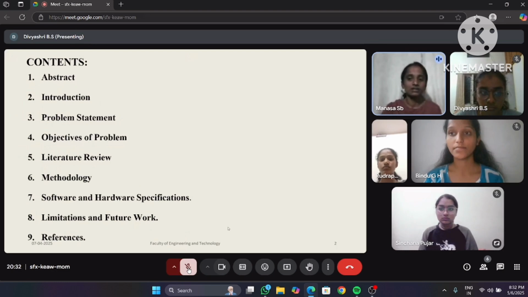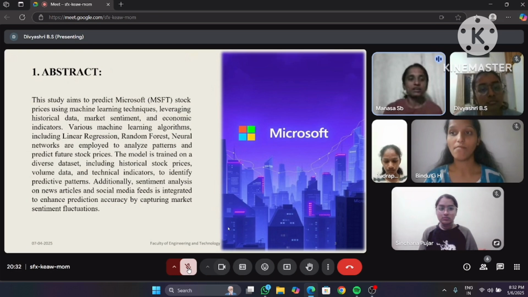These are the contents. Next, we have the introduction. This study focuses on predicting Microsoft stock prices using machine learning techniques. We leverage historical data, market sentiment, and economic indicators to improve prediction accuracy.